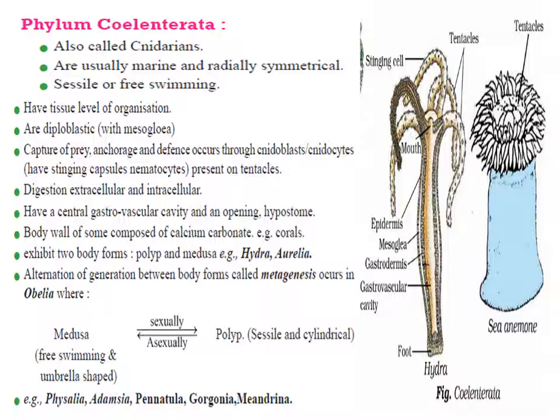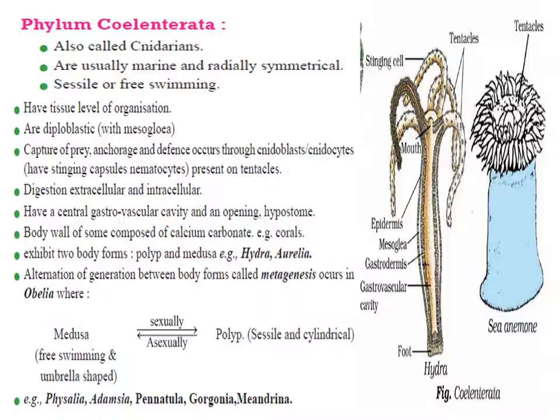Organisms are radially symmetrical. The name Cnidarian is derived from the presence of cnidoblast cells, which contain the stinging cells, nematocytes. These nematocytes are present on the tentacles and the body walls, and they help in anchoring, defense, and capturing of the prey. There is the coelenteron, a central gastrovascular cavity with a mouth opening in the organism's body.